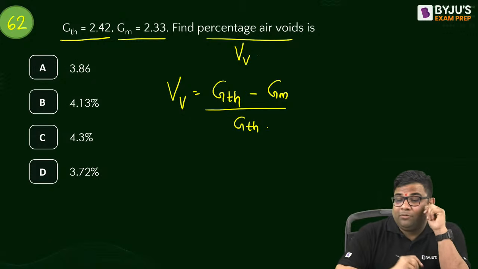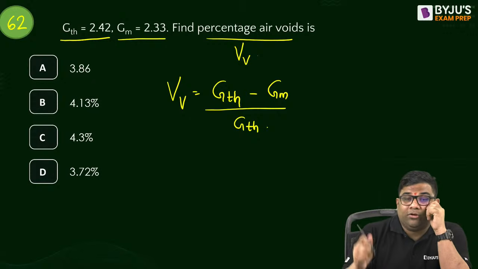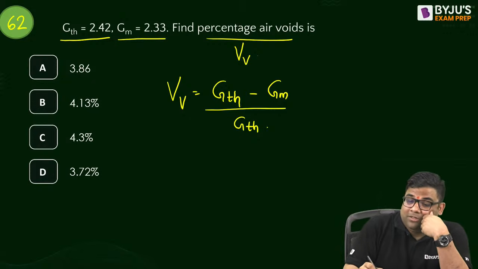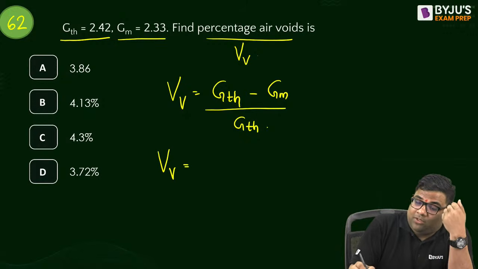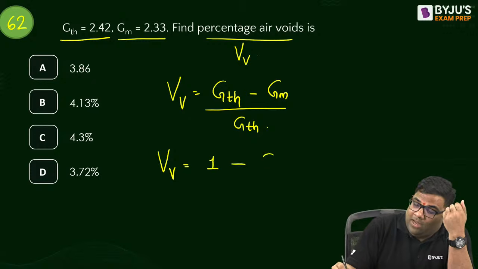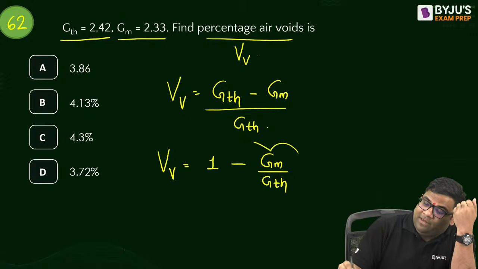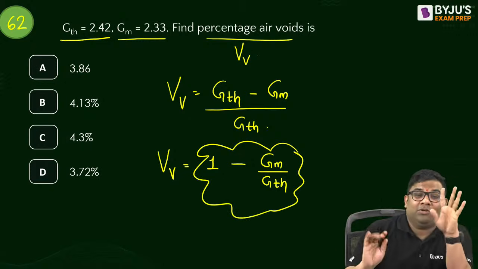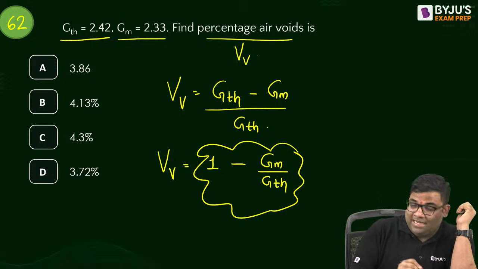Now many students get confused in this. What they do now, they feel it is theoretical or GM. So remember this is actually equal to, you divide, it will become 1 minus GM by GT. See, this is a better formula to remember, na? You will get less confused, na? Which formula is less confusing?